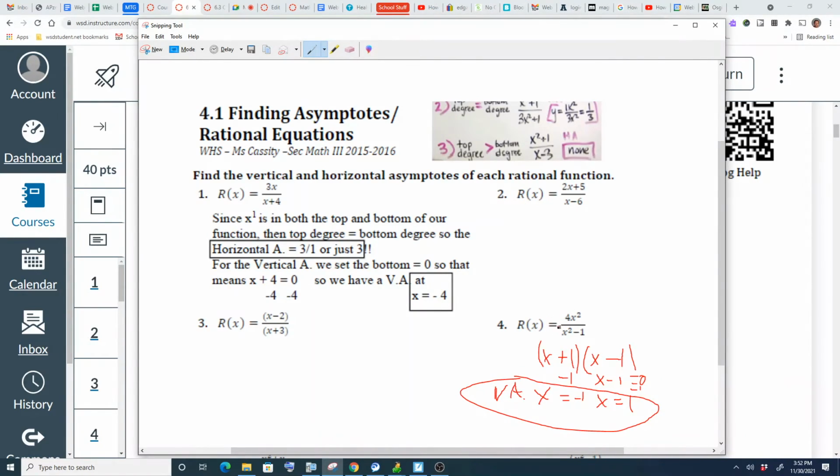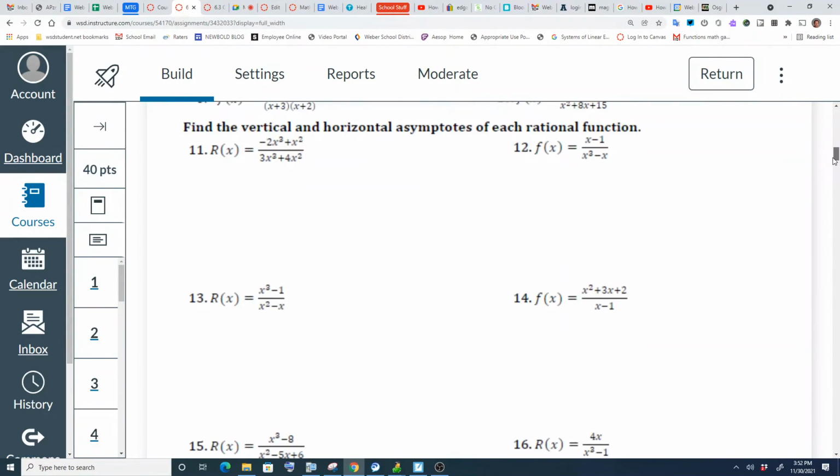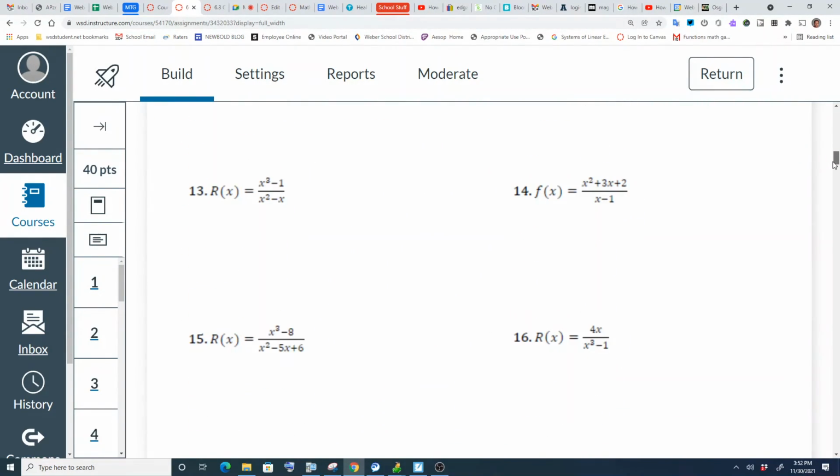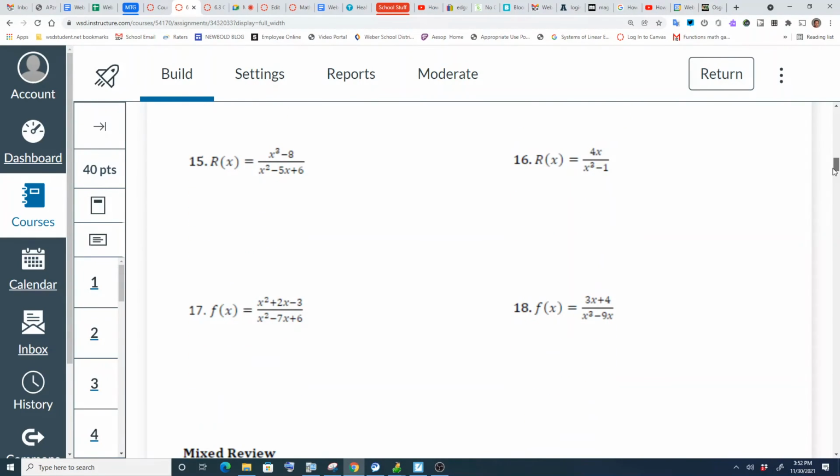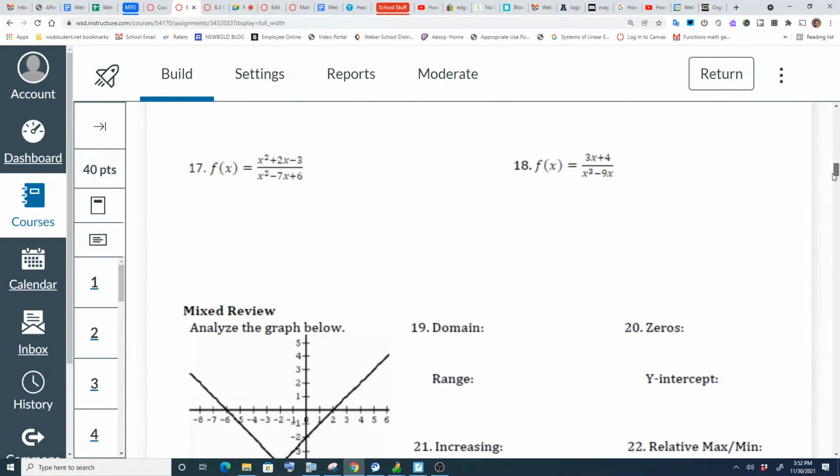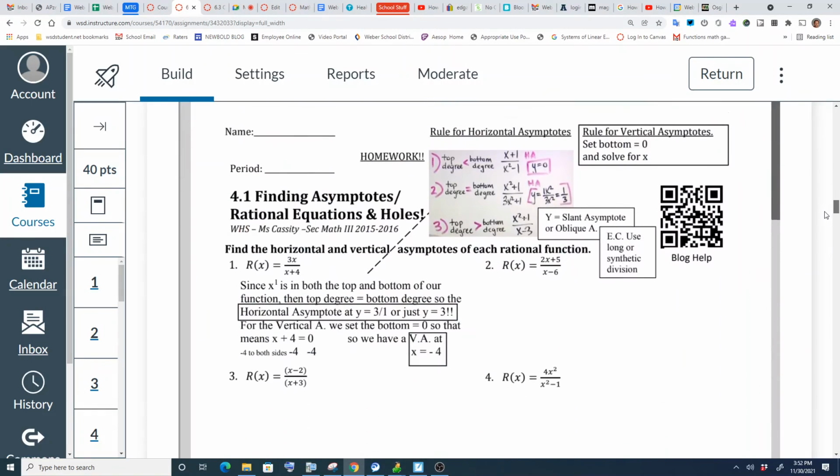And so again, our horizontal is just 4 over an invisible 1. So vertical is x equals, horizontal is y equals. But definitely watch my video. So 4 over 1 is our horizontal asymptote, or just 4. But watch my videos, especially for the backside. These harder ones, watch my videos, because those ones you have to do a lot of weird factoring before you can get the vertical asymptote or the horizontal. So watch my videos.